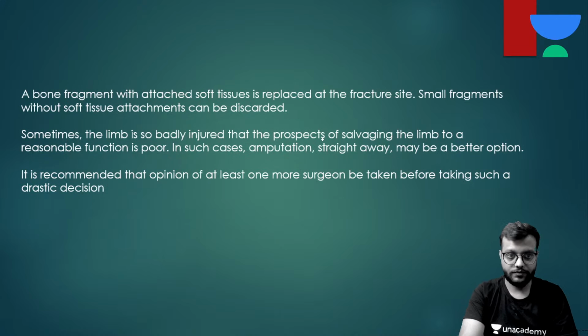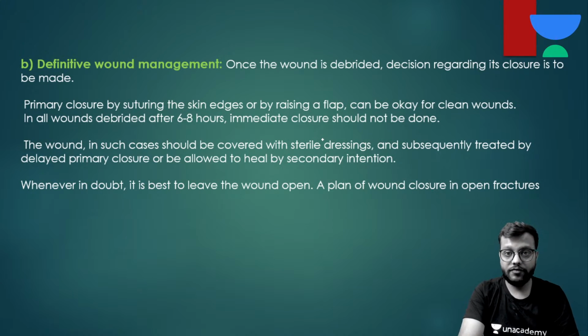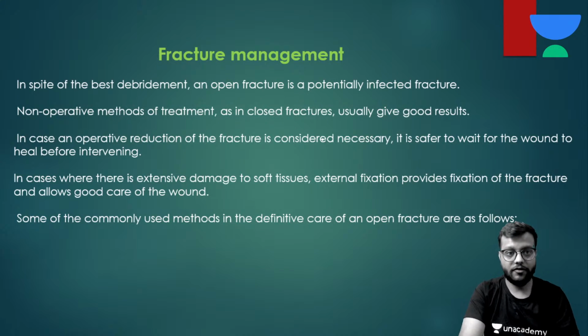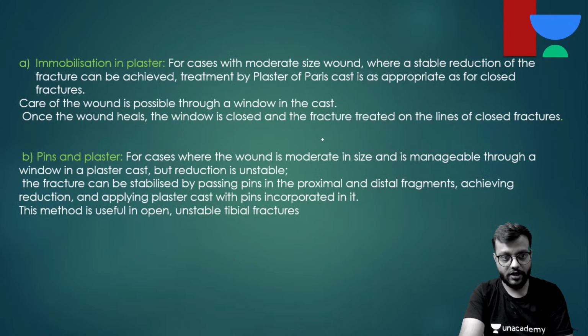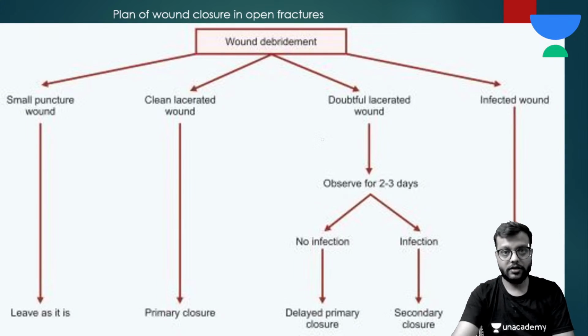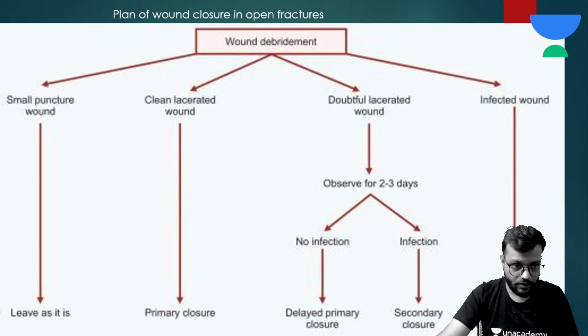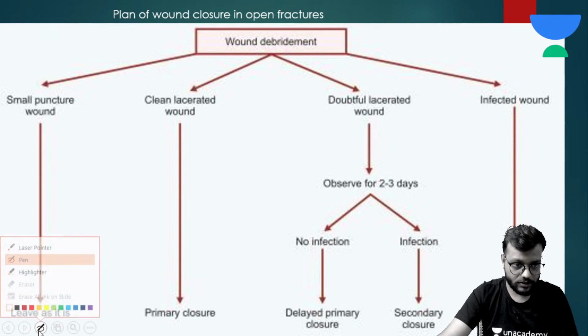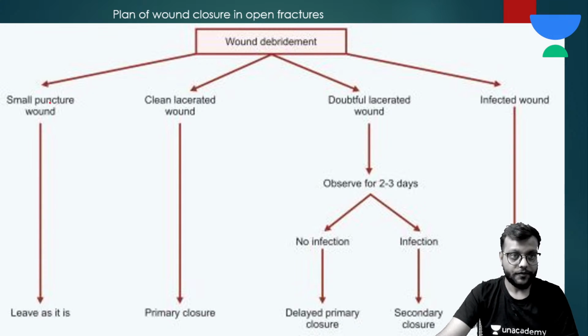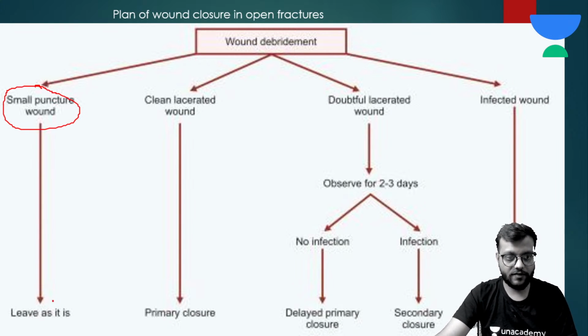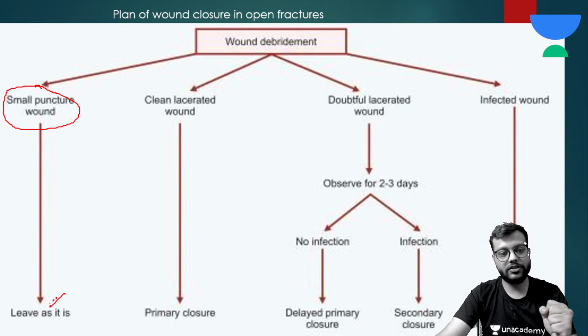Okay, so this. Now definitive wound management is done by plastic surgery, we have seen that. And fracture management we have already done. So for any open wound, here is the line of treatment. A small puncture wound, just debride it, wash it, and leave it as it is. And when the condition is good, just go for the POP, slab, cast, or any surgical intervention.